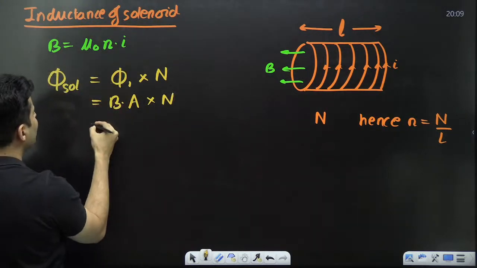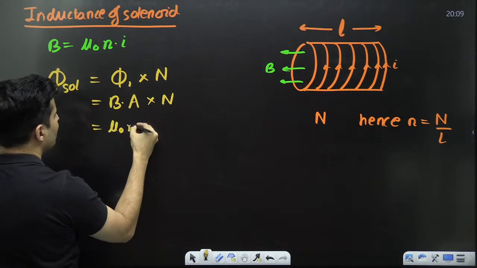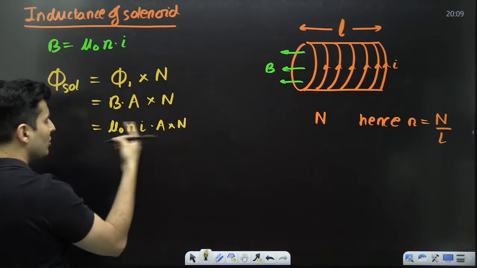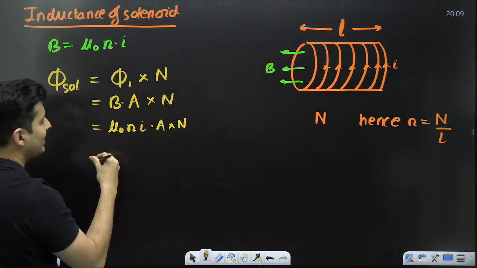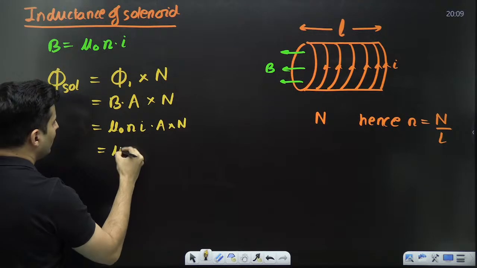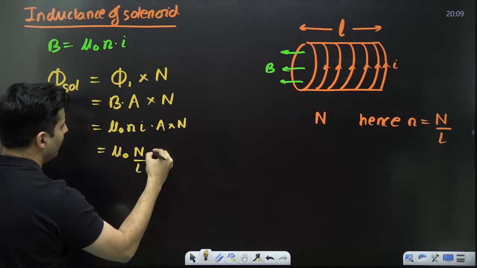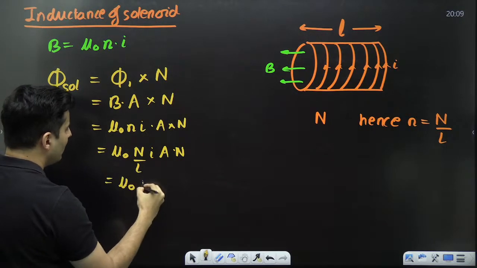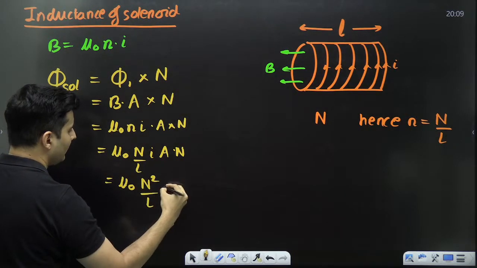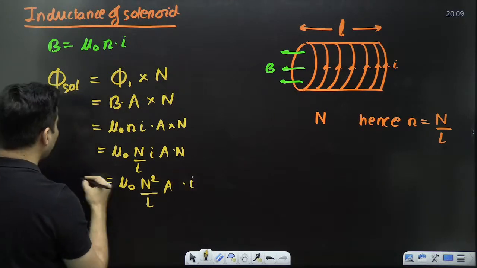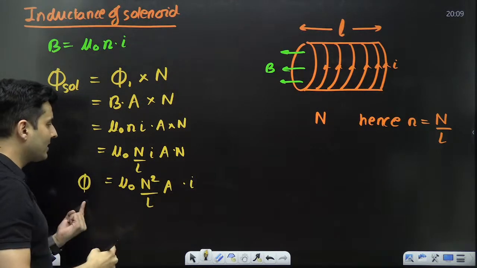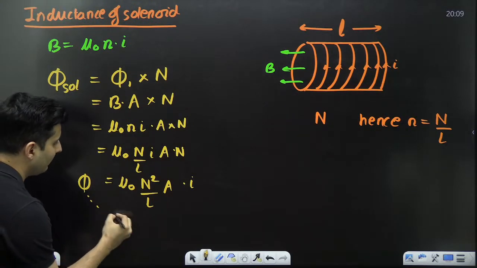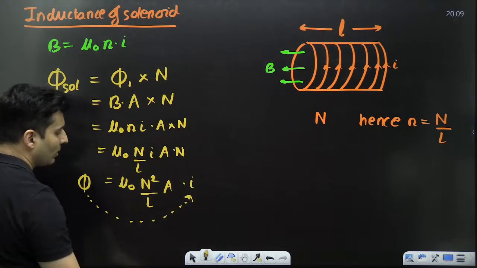But wait a minute, B is nothing but mu naught small n I, into A, into N. So now you have the option of writing small n as capital N by L. So it will become mu naught N by L I A N. So let me write this properly. Mu naught N square by L A into I. Do you see that the flux is directly proportional to the current?